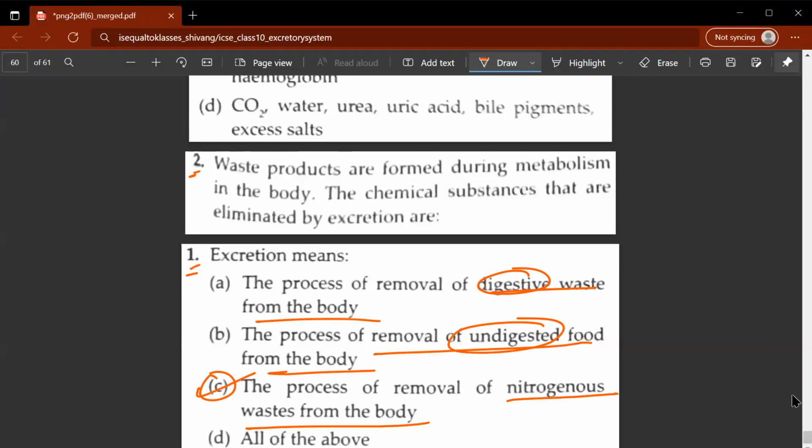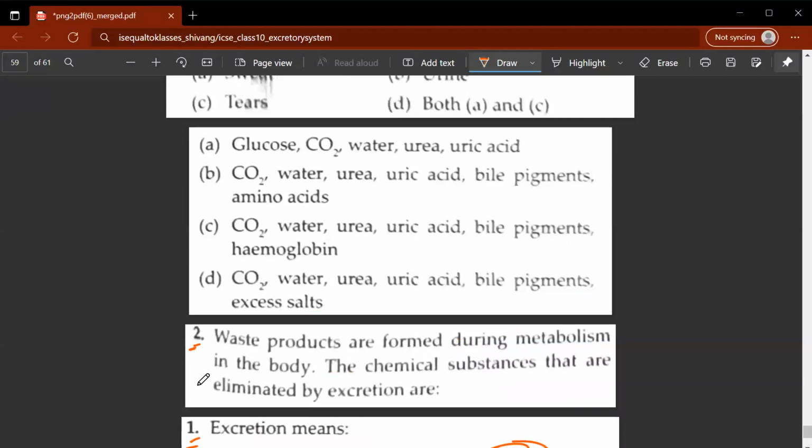Second question: waste products are formed during metabolism in the body. The chemical substances that are eliminated in the excretion are... In the first option, you have glucose, CO2, water, etc. In the second option, CO2, water, urea, uric acid, bile pigments, amino acids, and so on. Now, the correct answer in this case would be D. So basically, let's list out the substances found: CO2, water, urea, uric acid, bile pigments, and excess salts. Those substances that are not required by the body are flushed out. Only those substances are excreted out.